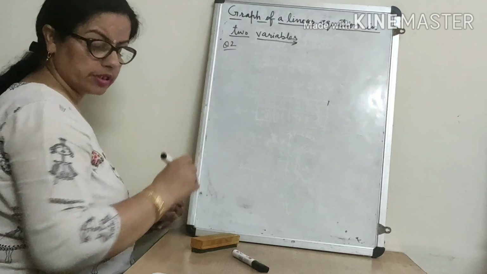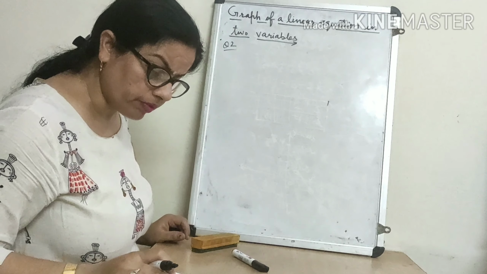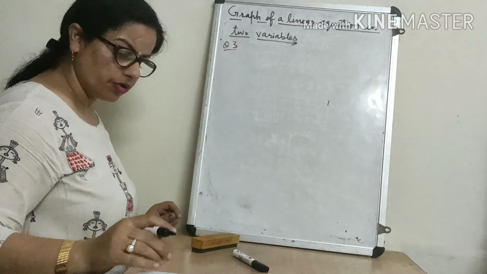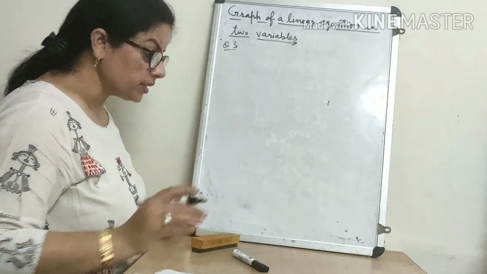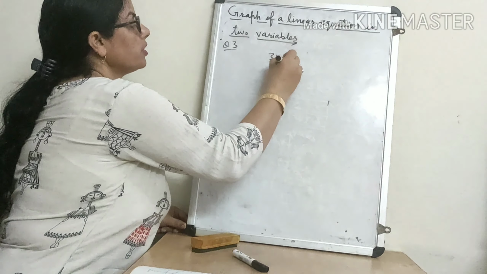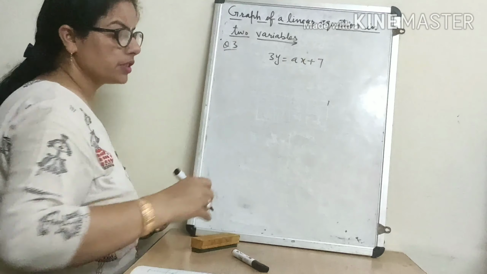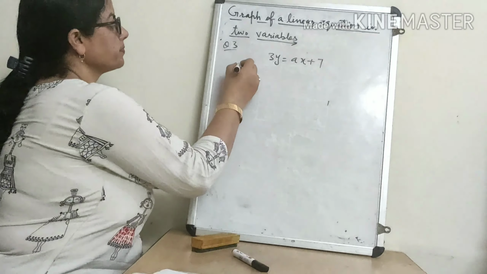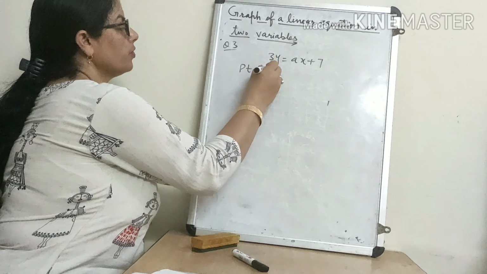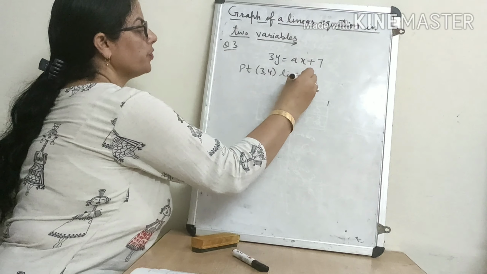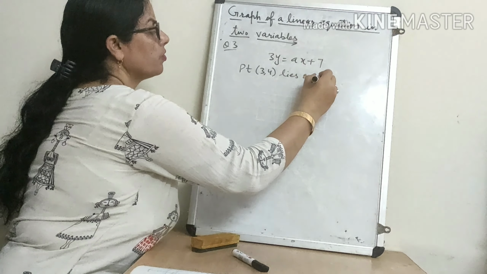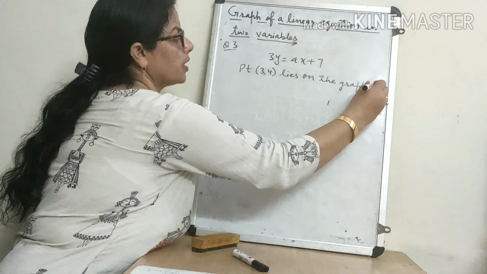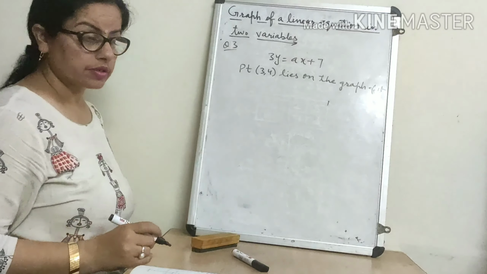Now question number 2, see carefully. Give the equations, or first I am telling you question 3, easy, very easy for you. One equation is given to us, 3y is equal to ax plus 7. And he is saying the point (3, 4) lies on the graph of this. It is given to us.